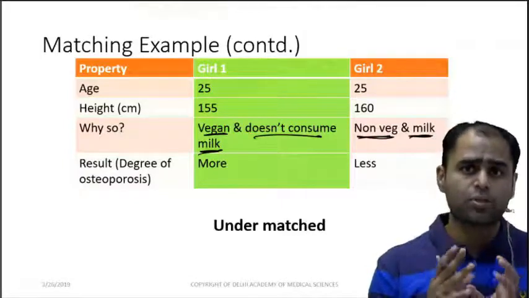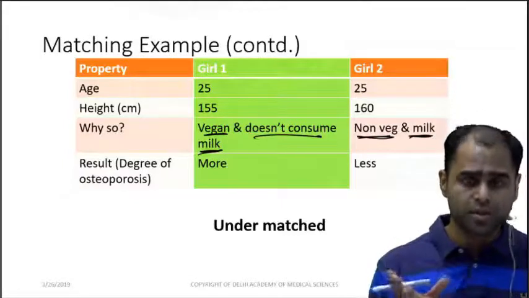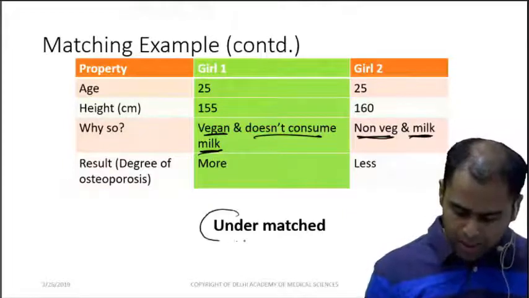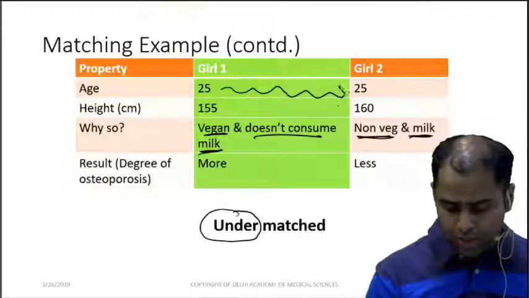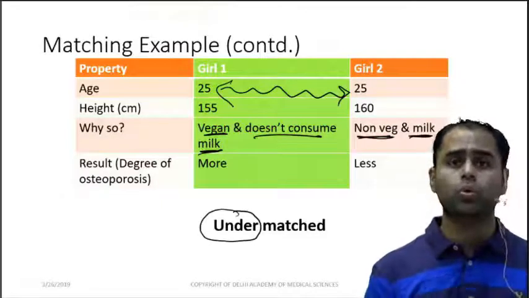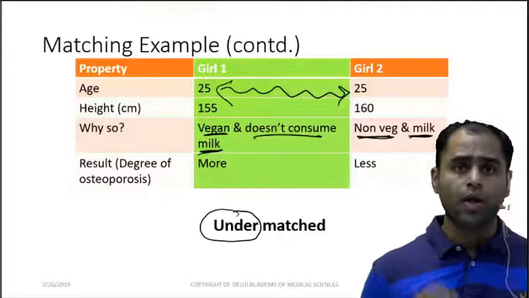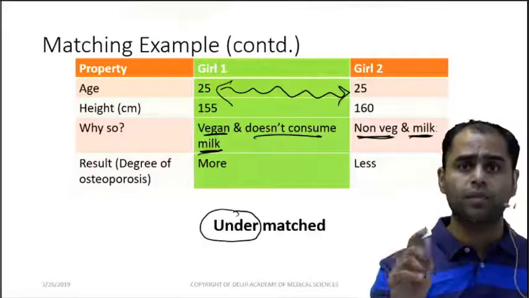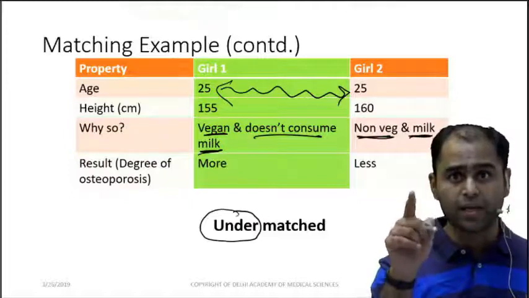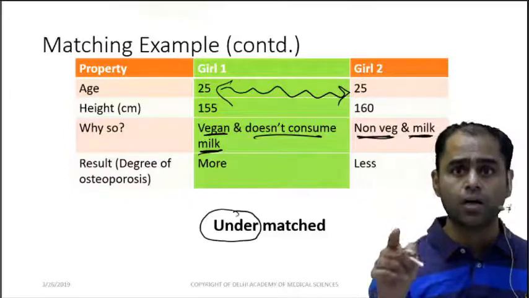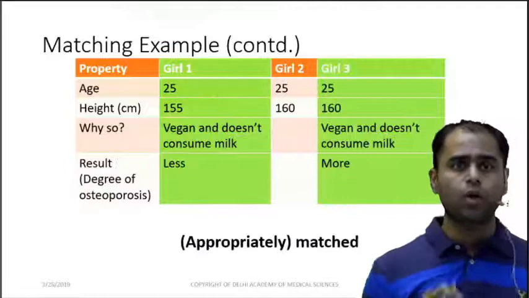Calcium deficiency is one of the major causes for osteoporosis. Yes. So this is a typical condition of undermatching because we matched only for the age. So AIIMS would give you such a scenario and ask whether it is undermatched or unmatched. So you have to be very careful that only age has been matched. So it is undermatched.